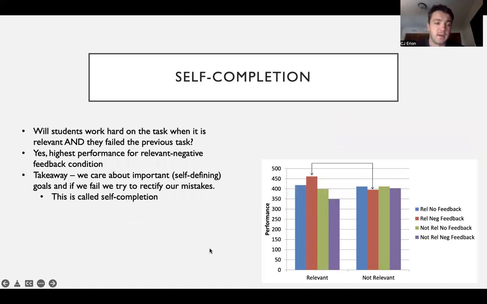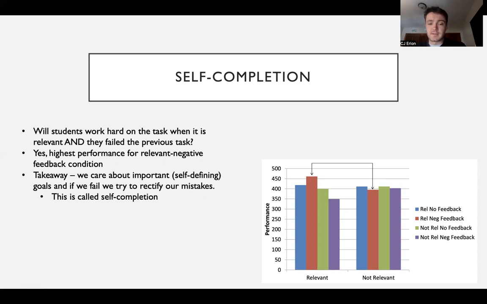So results here. The main question we're trying to get at, right, is will students work hard on the task when it is relevant and when they fail the previous task? And these results show, when we're looking at the red bars, that the answer is yes. So the best performance on the second task was by a pretty solid margin here, was for those in which they were told the task was relevant and had received some negative feedback on the initial task.